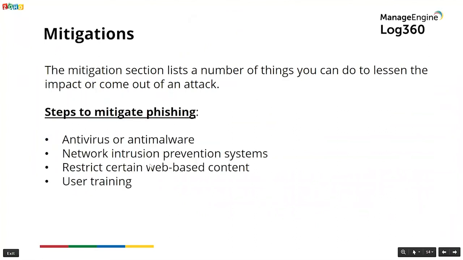For each technique and sub-technique, you'll also have a section on mitigations and detection. The mitigation section lists a number of things that you can do to lessen the impact or come out of an attack. For example, you can mitigate phishing attacks by making use of antivirus or anti-malware that can automatically quarantine suspicious files. You can use network intrusion prevention systems that can scan and remove malicious email attachments. You may desire to restrict web-based content, especially if those websites are not necessary for business operations.